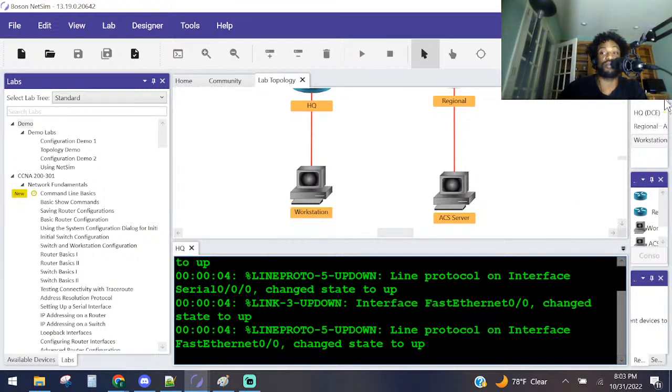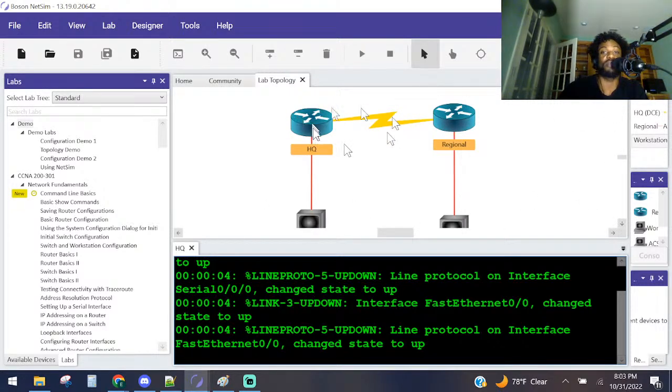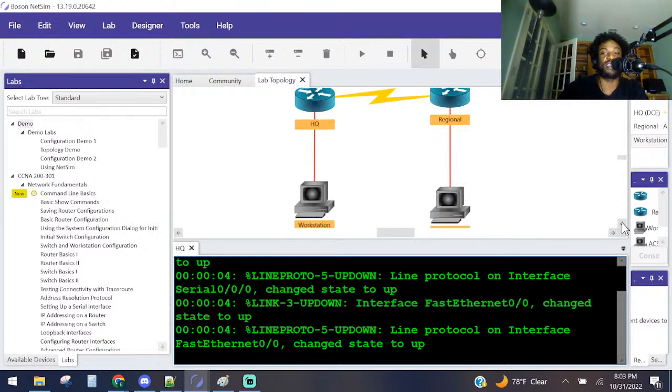If you got some live routers and switches, you can go ahead and plug it up just like this right here. This is the topology. You're gonna have two routers, cable them back to back. Now you probably ain't got time to do all that right now, but cable them back to back with a serial connection right here, and two PCs at the end, just like this.